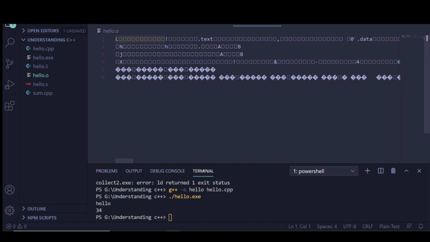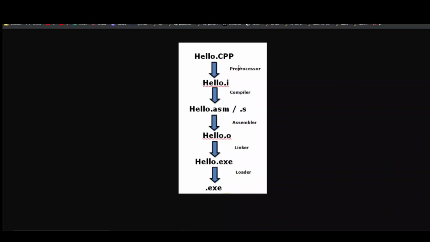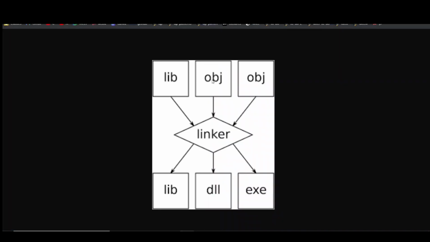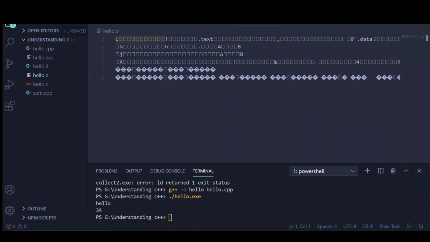It's, by the way, in the 0 and 1 form, and after the object file is created, it links with its function definitions and other objects. We will see this part in the next video. It's very important. And after that, the executable is produced, and we can directly run the executable. And it gives us the result. So this was all about the working of C++, what goes on behind the hood.